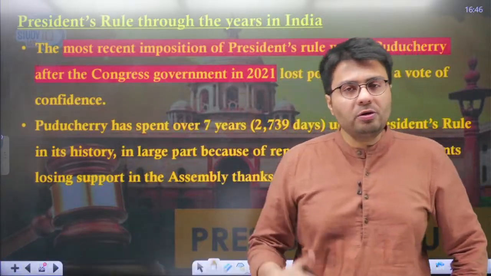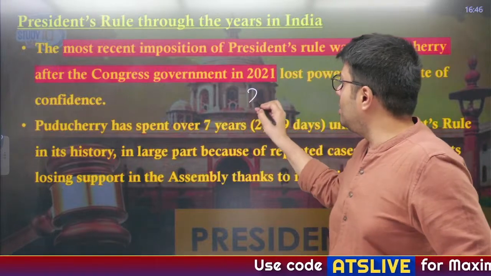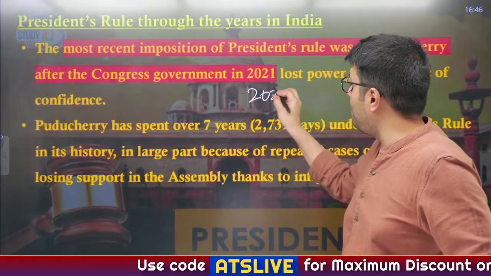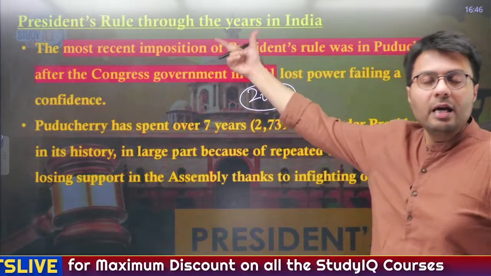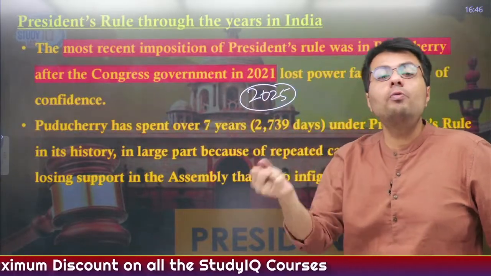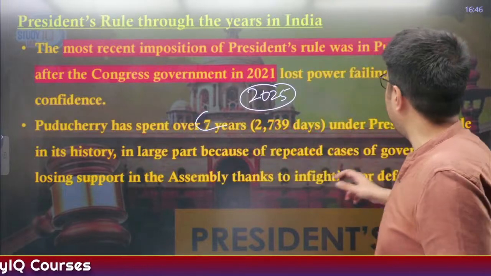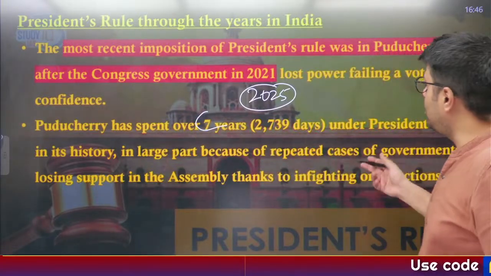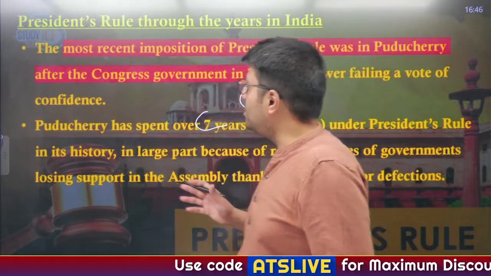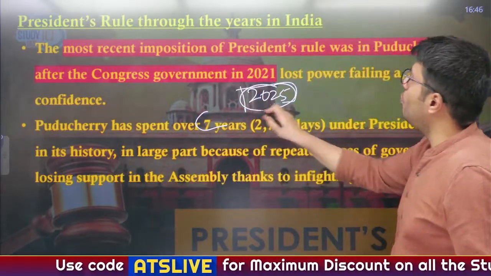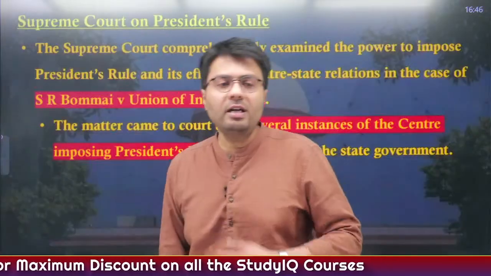Now, the most recent imposition of president rule was back in 2021. So, the newest president rule has been applied after 4 years. So, what is the reason behind it? Why has imposition of president rule now so much reduced? Now, you will see that Puducherry also has spent over 7 years under president rule in history because of repeated government or political instability. But the biggest question is, why has there been so much delay in imposition of president rule in recent years? And I will tell you the trend.